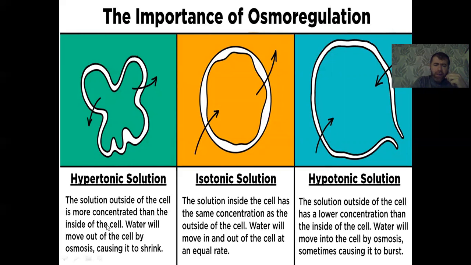For example, when a person takes in a day a large amount of salt, sodium chloride, that is due to an increase in the concentration of electrolyte in the extracellular fluid while water remains constant. Water will move out of the cell by osmosis, causing the cell to shrink. This is the shrinking and death of the cell.